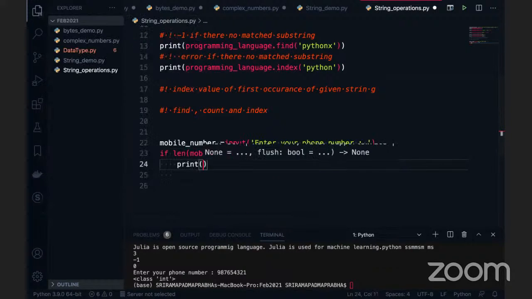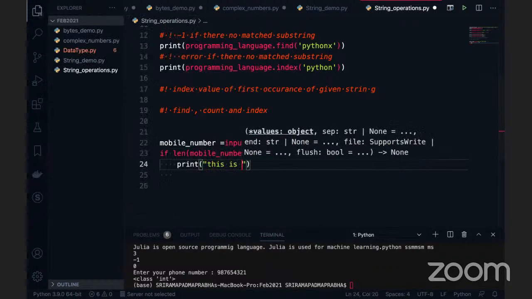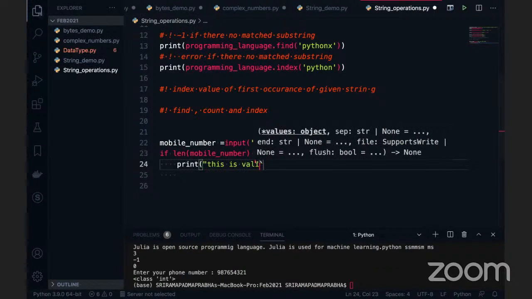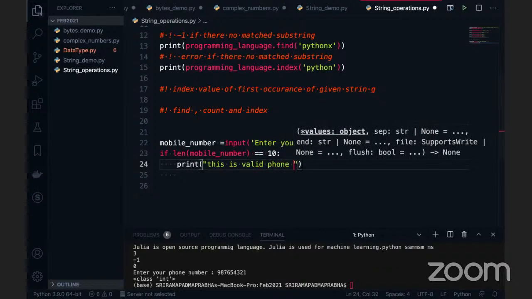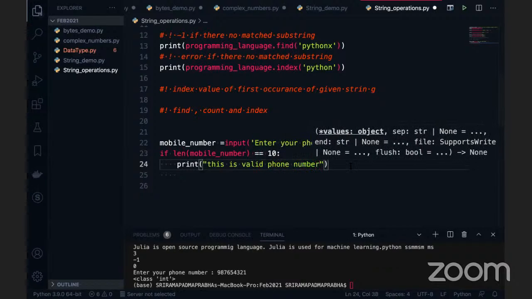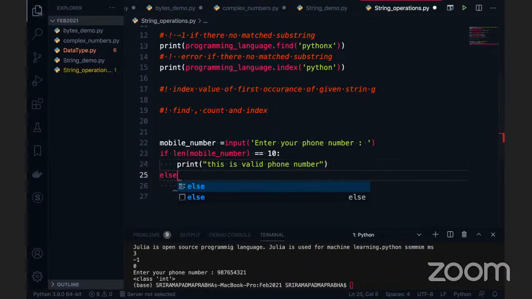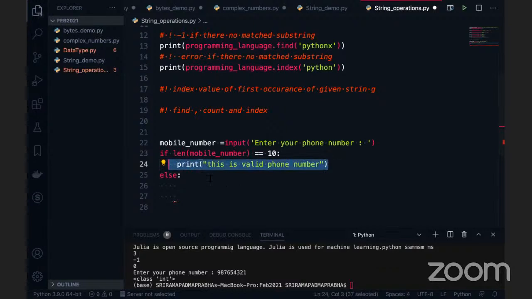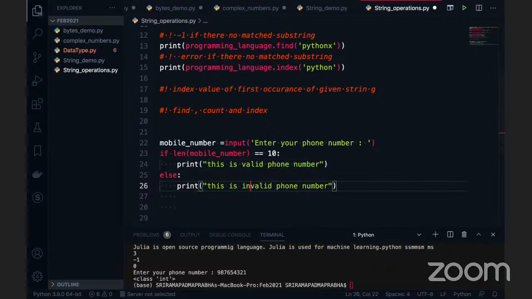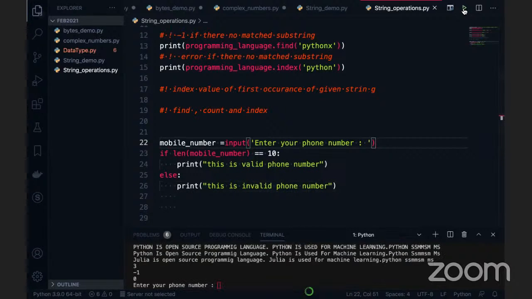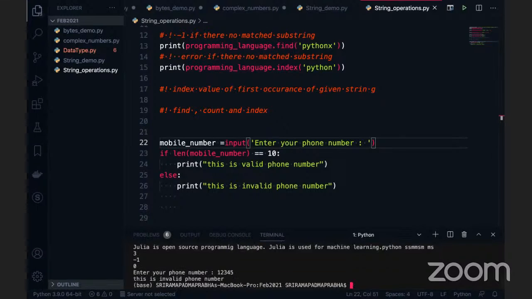So I'm going to give a message here. This is a valid phone number. Okay, simple code I am writing here. Valid phone number. Else, this is an invalid phone number, right? We can write the print statement. Instead of a print statement, we can also write logs. That is okay. This is an invalid phone number. I'm going to execute this code. Let me give a phone number here: 12345. This is not equal to 10. I'm going to enter it. This is an invalid phone number.